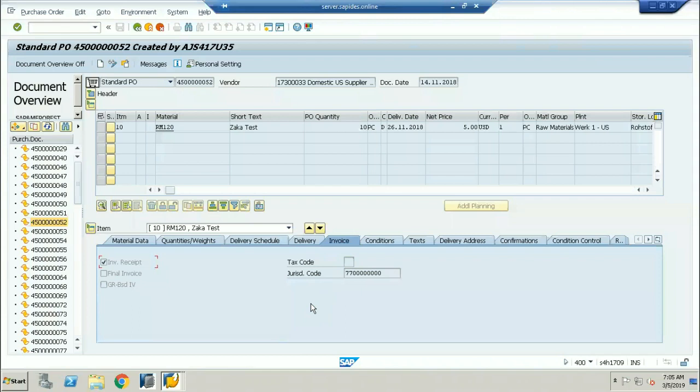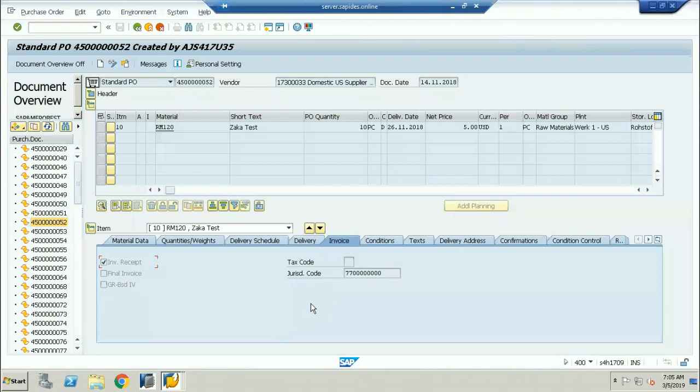This is the order number. This is the item number 10. Item number is going to be 10. This is exactly the item number. So you have received the quantity 10. If I come and see the purchase order history, how much quantity have you received? The quantity you have received is going to be 10. 10 is the received quantity.